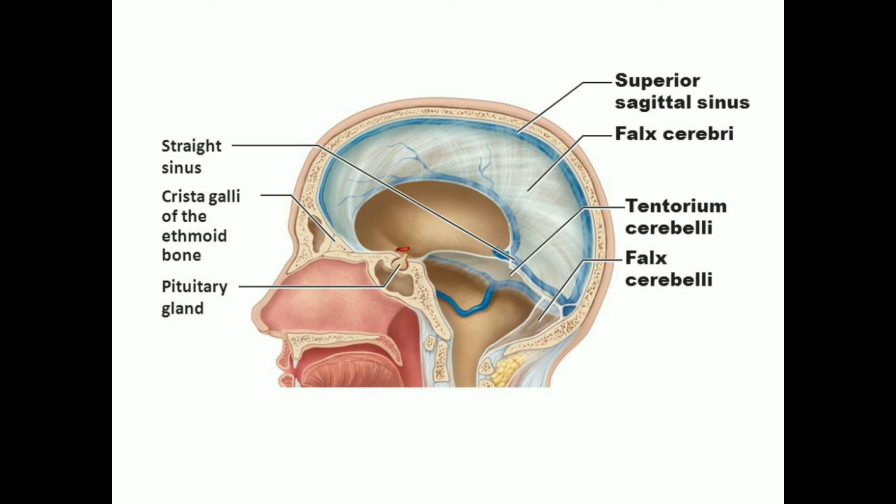Remember, what you have to know here is mainly the meninges. The three meninges are dura mater, arachnoid mater, and pia mater. Then in the dura mater, learn about the two layers, the outer endosteal layer and the inner meningeal layer. Next, you have to know that only the inner meningeal layer is reduplicated to form the dural folds. They are called falx cerebri, falx cerebelli, tentorium cerebelli, and diaphragma sellae. This is about the meninges, or the coverings of the brain.